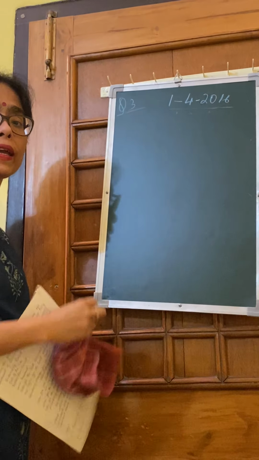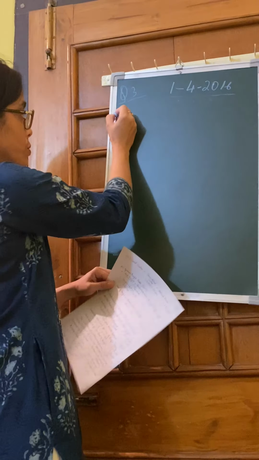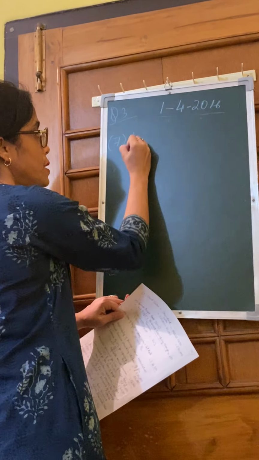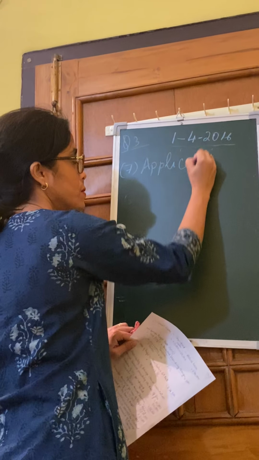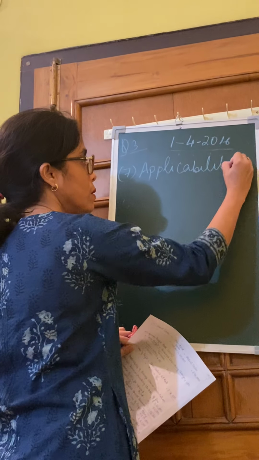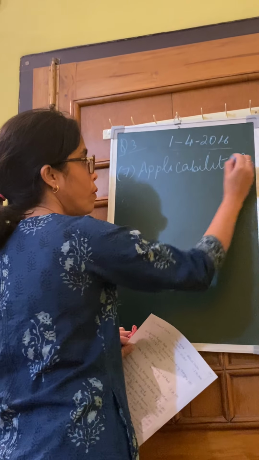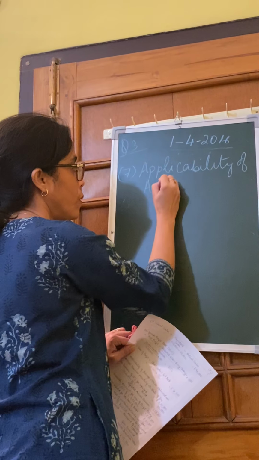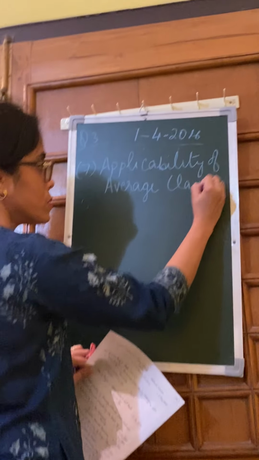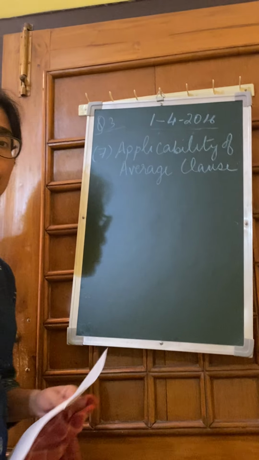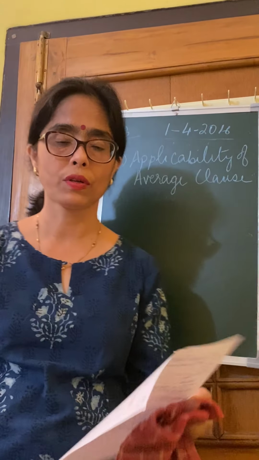So we have to first again calculate whether there is an applicability of average. We have to see the applicability of average clause.